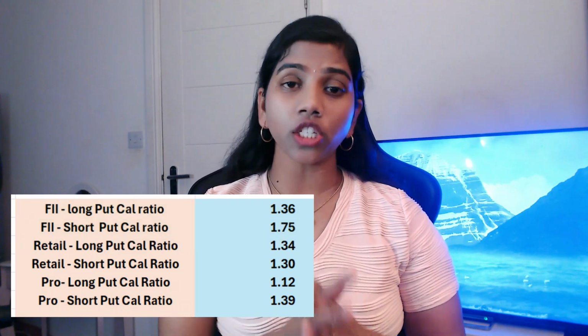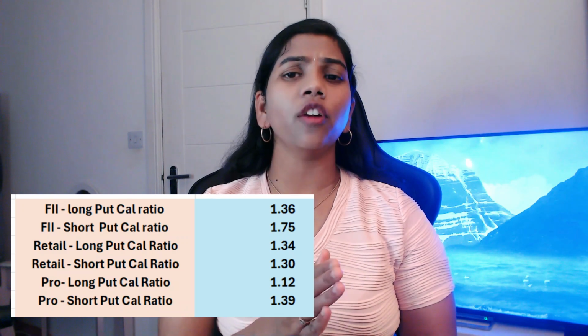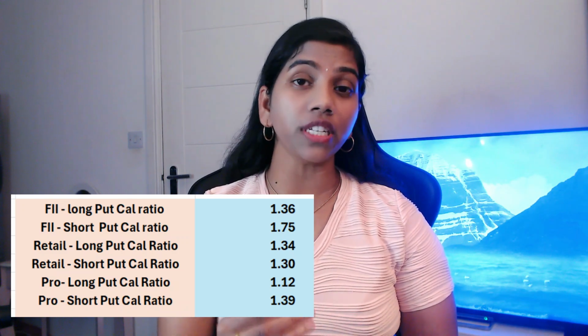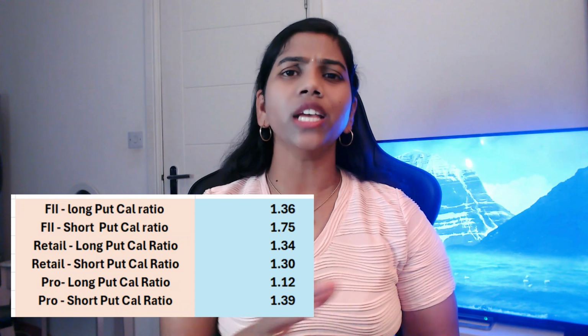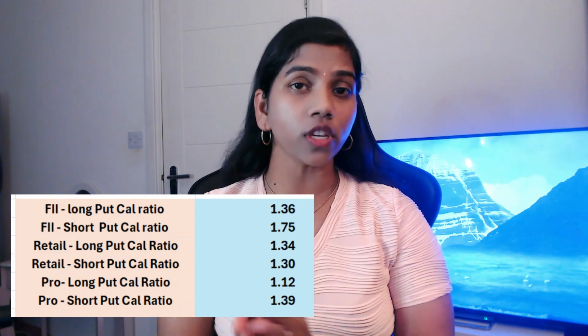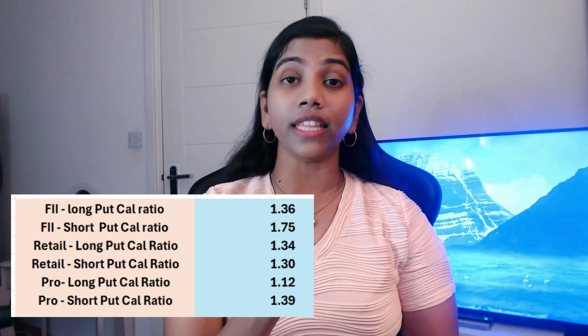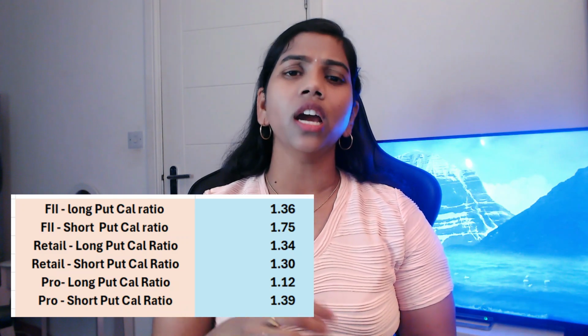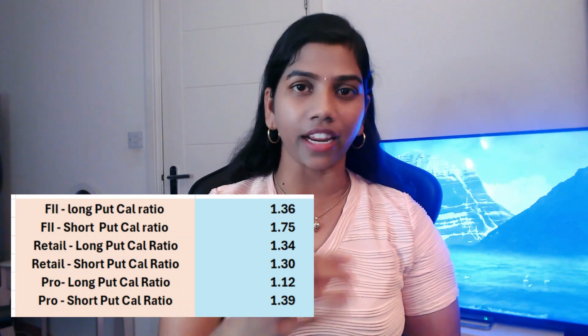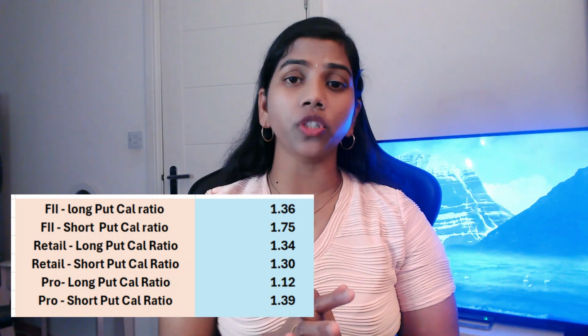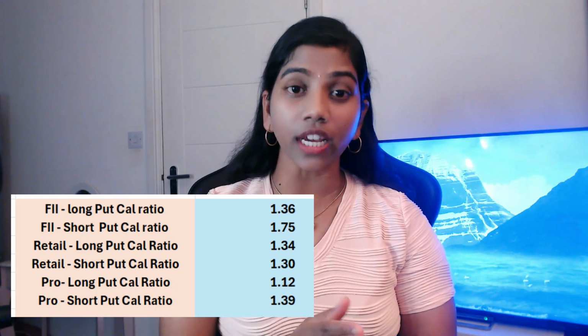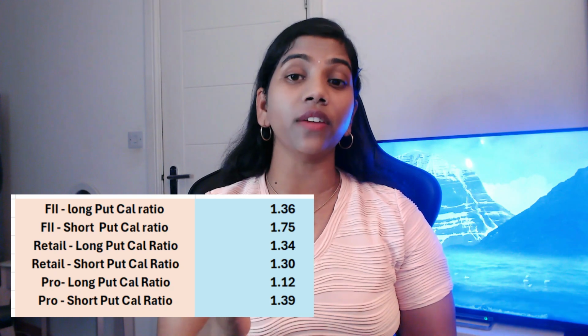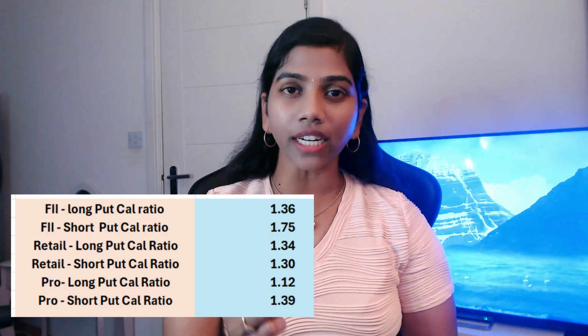Now the conclusion, combining all. At the end of last Friday, 20th September, FIIs have more long put options than long call options. As we discussed, their long put call ratio is 1.36, meaning they have some downside protection and are hedging against a market decline. However, their long futures positions and long call options show they are biased towards getting more benefit if the market increases.